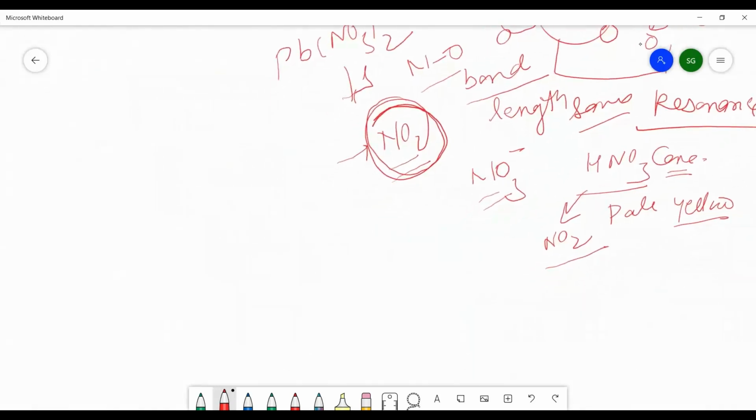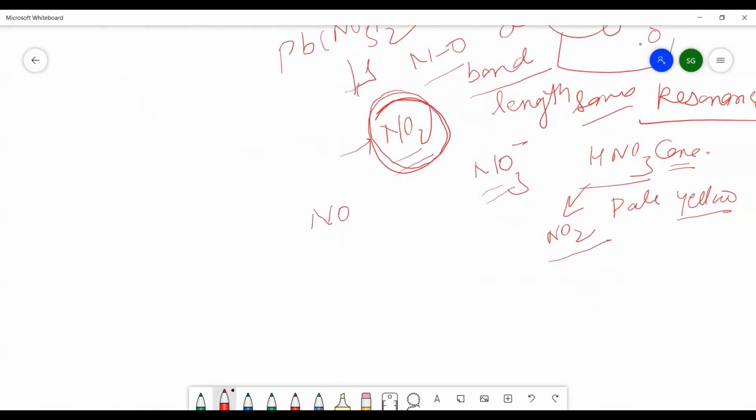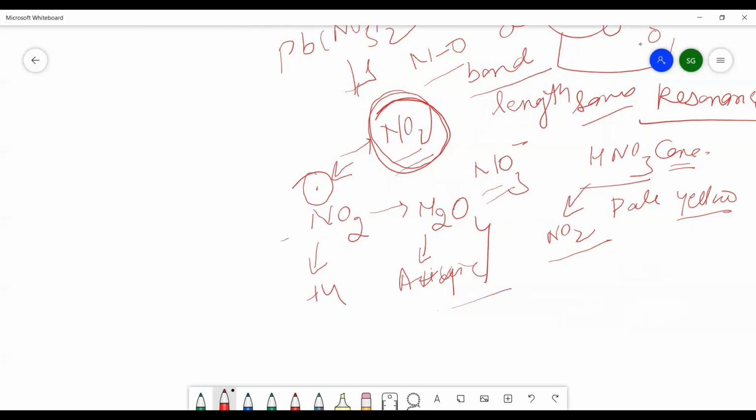NO2 is highly reactive because it has one unpaired electron, and because of this unpaired electron, it dimerizes to form N2O4. In both cases, they have +4 oxidation state, and both are acidic in nature. You can easily see that NO2 is also paramagnetic in nature.